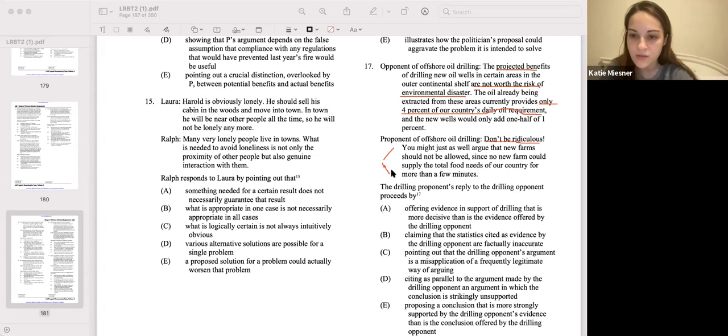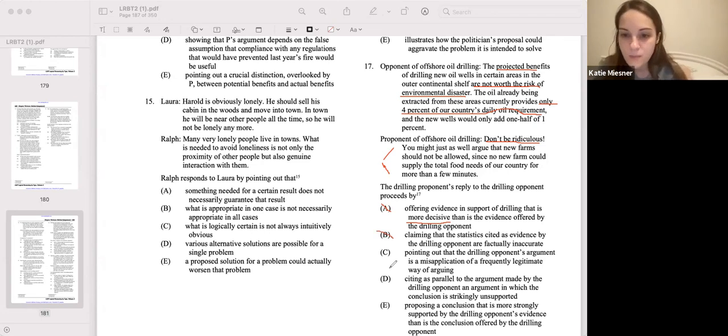So going into it, we have A, offering evidence in support of drilling that is more decisive than the evidence offered by the drilling opponent. Is the proponent bringing in new evidence? No, they're just bringing in an example that's meant to be similar to the one proposed. So we don't have more decisive evidence. B, claiming that the statistics cited as evidence by the drilling opponent are factually inaccurate. No, the proponent never says that the numbers are inaccurate. If anything, the proponent is agreeing, because it's comparing 4% of our country's daily oil requirement to the total needs of our country for a few minutes.